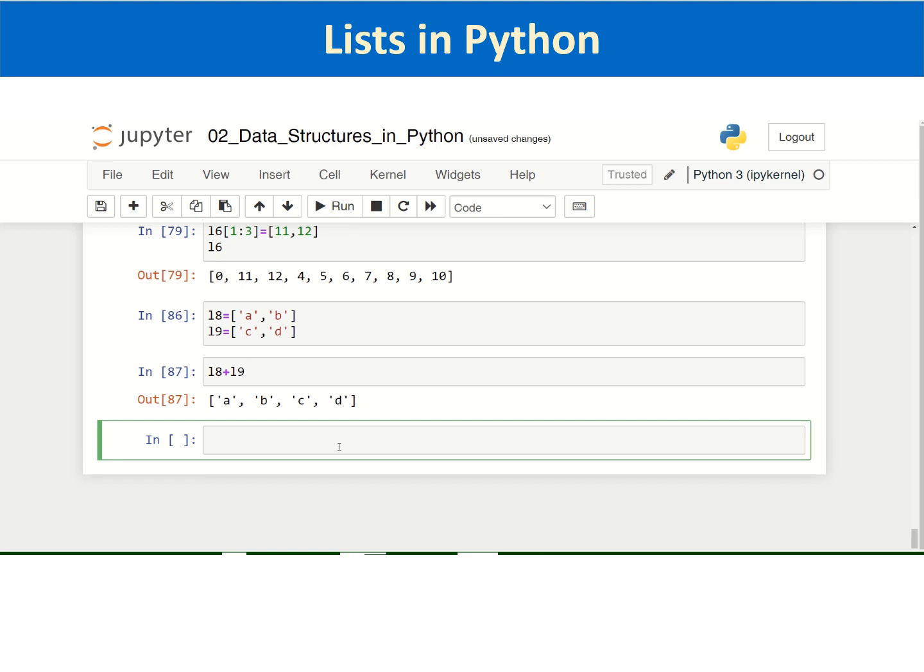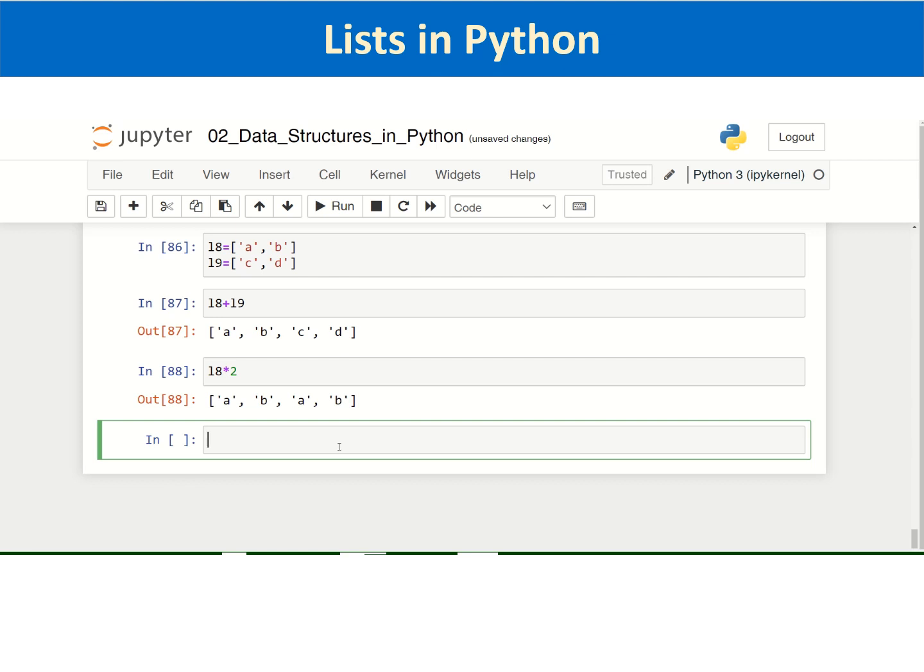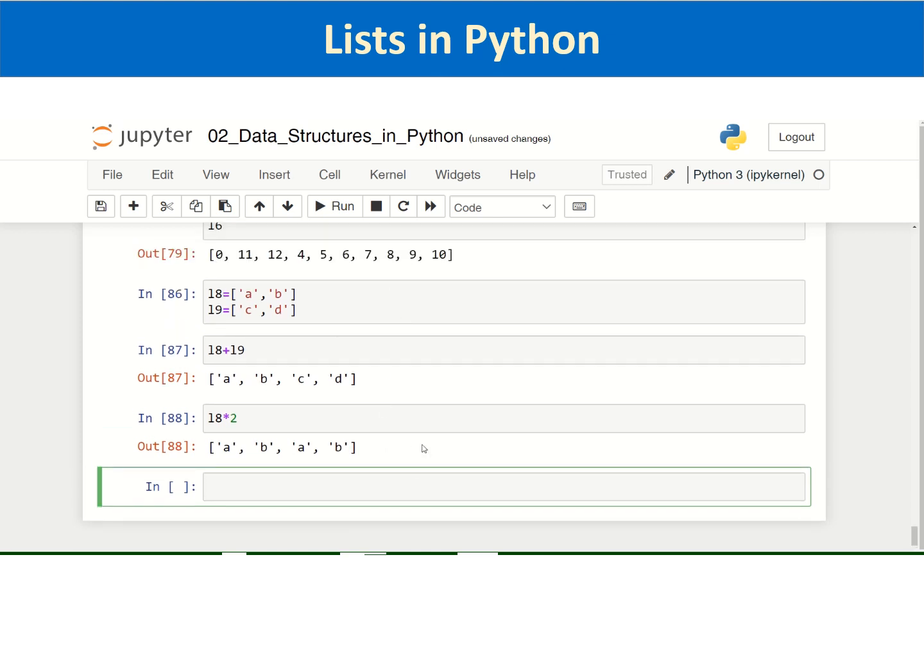And there is also product. Like if I take L8, and then I multiply by 2, it is nothing but L8 plus L8. So it will combine L8 and L8, and it will create a combined list. So these are a few arithmetic operations which are also allowed in case of lists. Not that important, but just to have some idea.